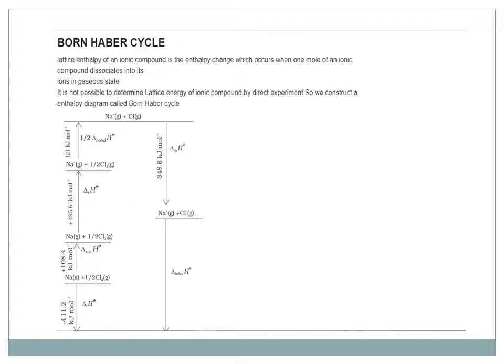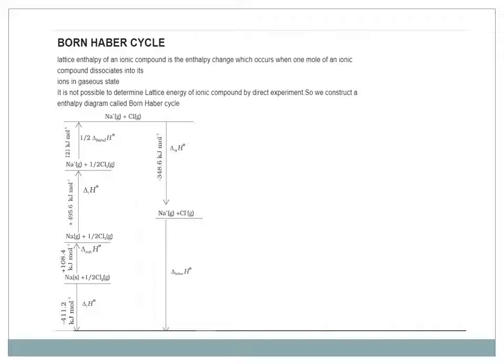Start with the Born-Haber cycle. Lattice enthalpy of an ionic compound is the enthalpy change which occurs when 1 mole of an ionic compound dissociates into its ions in the gaseous state. It is not possible to determine the lattice energy of an ionic compound by direct experiment. So we construct an enthalpy diagram called the Born-Haber cycle.